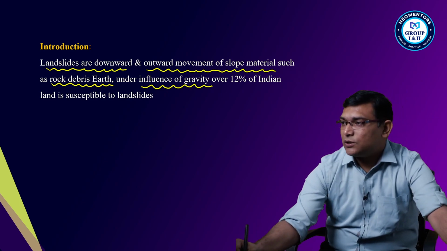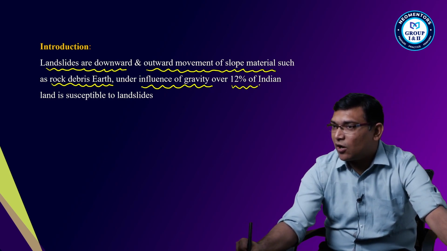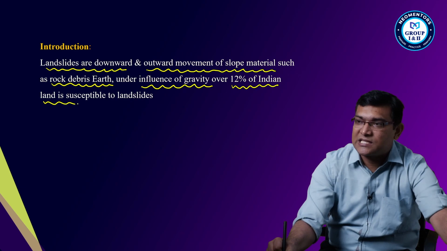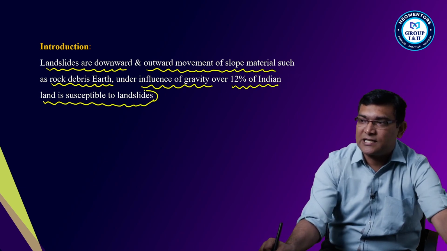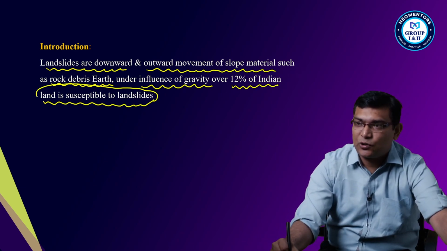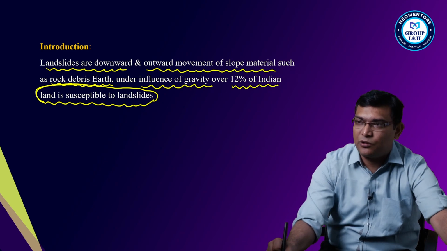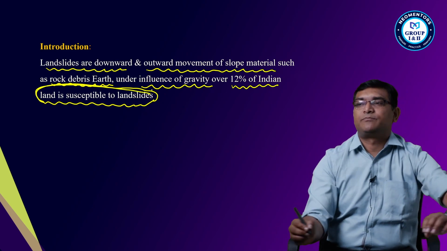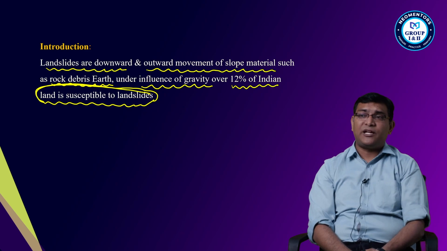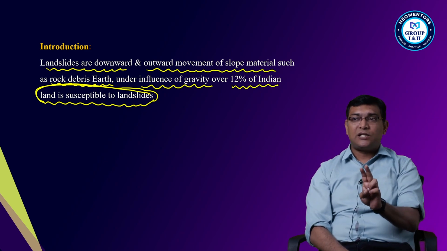Over 12% of India's land is susceptible to landslides. That is my introduction.